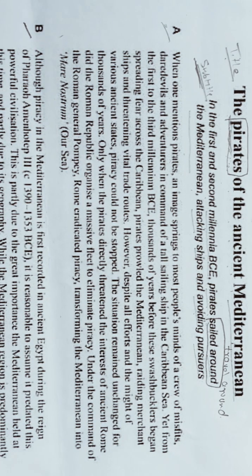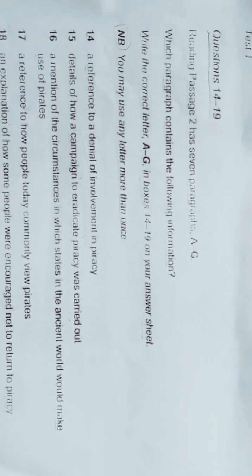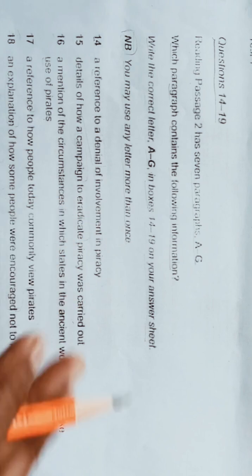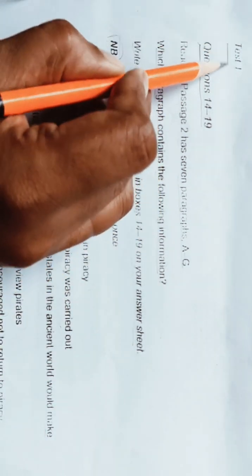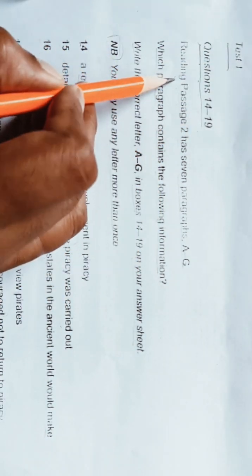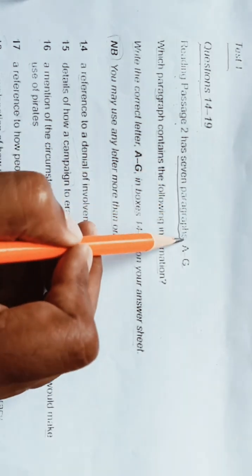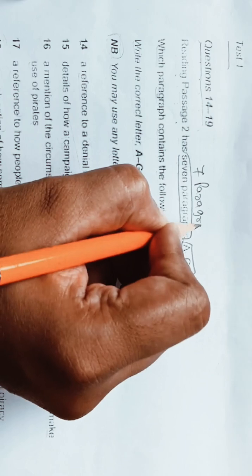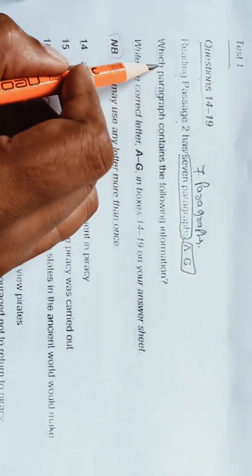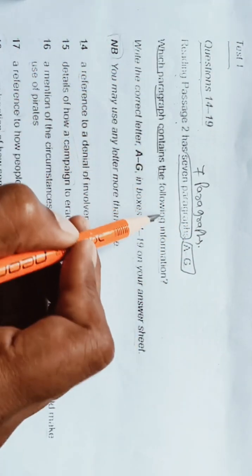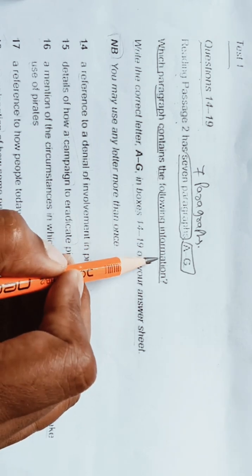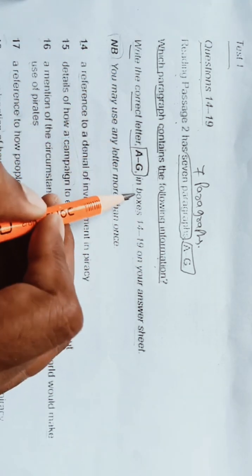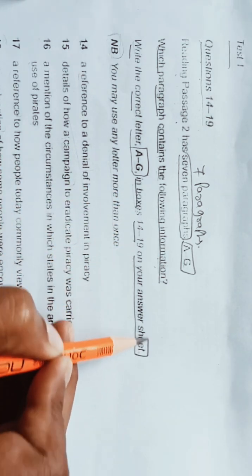So the first type of question they are asking is Test 1 questions 14 to 19. Reading passage 2 has 7 paragraphs, A to G. Which paragraph contains the following information? So this is the first type of question. Write the correct letter A to G in the boxes 14 to 19 on your answer sheet.